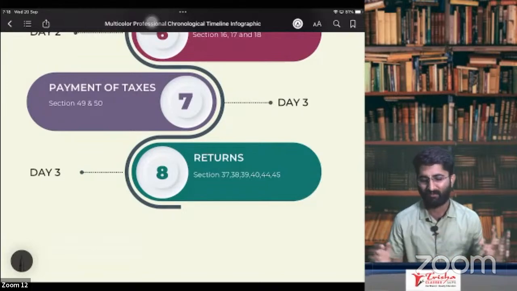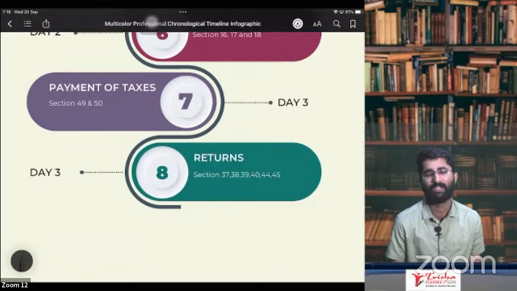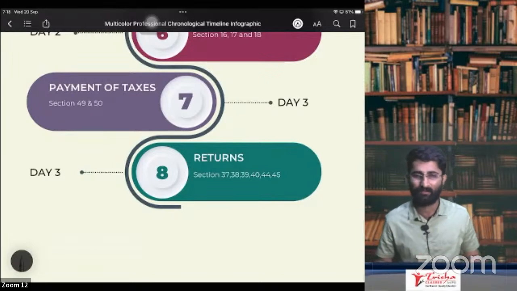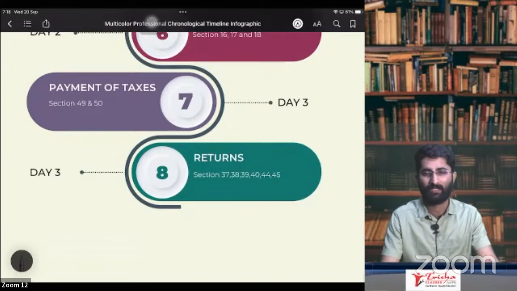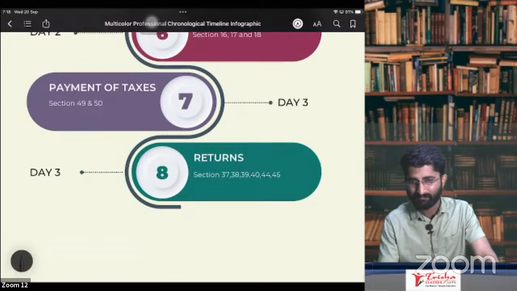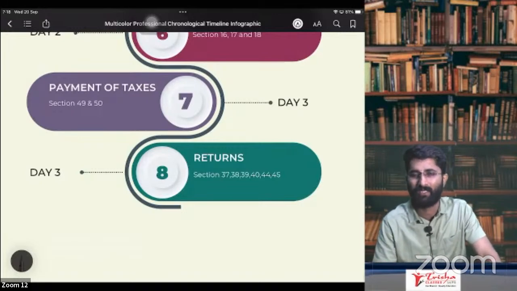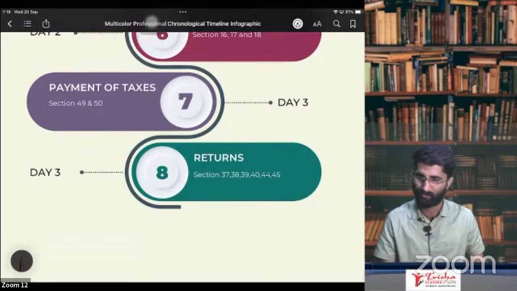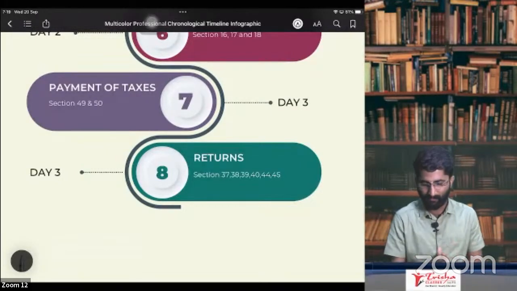Okay, so we'll be discussing the exemption chapter, a very big one. What I am doing is, if it is possible, we are going to touch upon some of the important topics in the GST. If it is not possible, then I'll plan to make one separate video and put it on YouTube. Okay? Everyone will start.